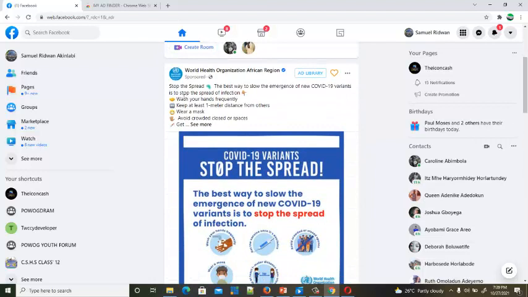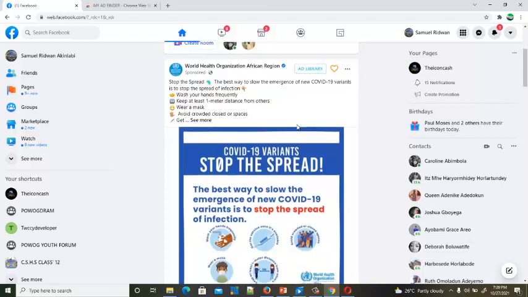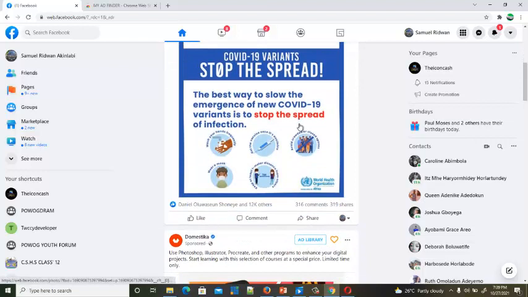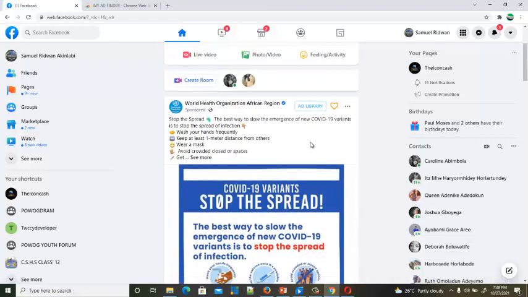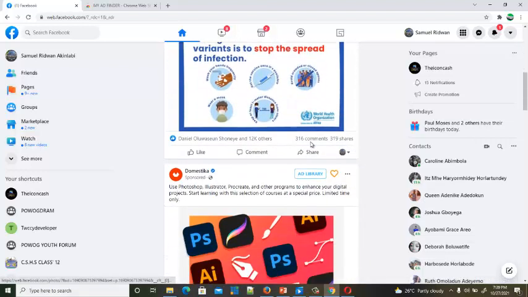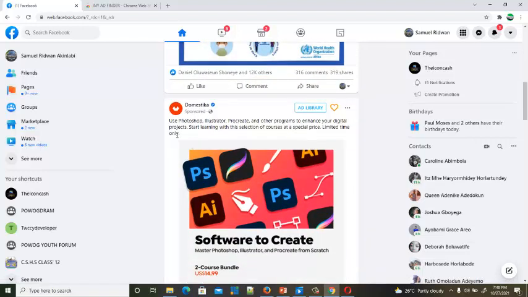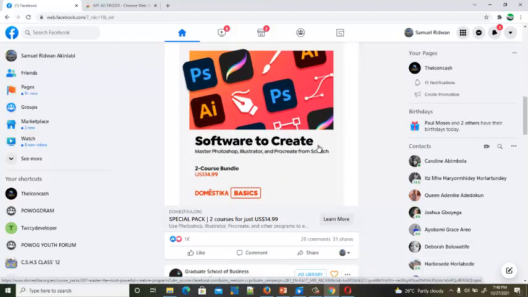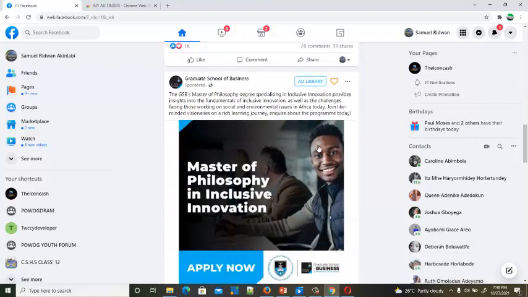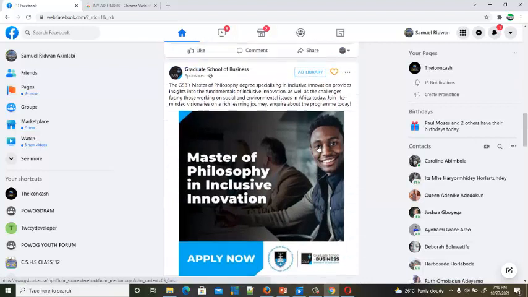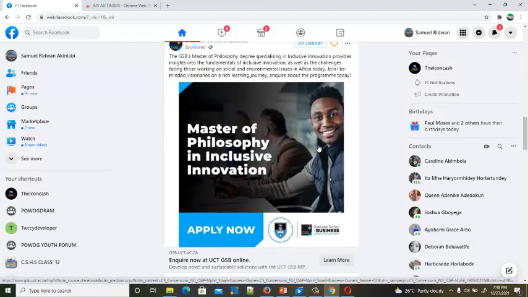The first one, stop spreading. The best way to handle the emergency of the new COVID-19. That is now. You can write on anything that has to do with how to stop the spread of COVID-19. This one talks about the use of Photoshop with your Twitter. Write on anything that has to do with Photoshop and you post it. And in the next video I'll be talking about how you are going to market it.